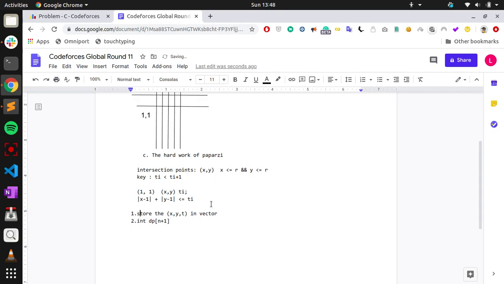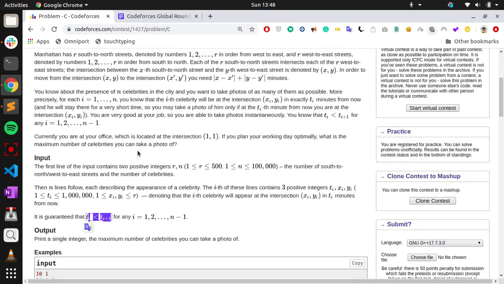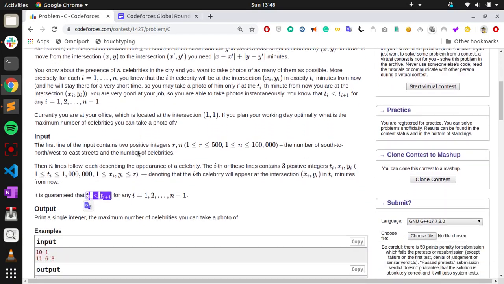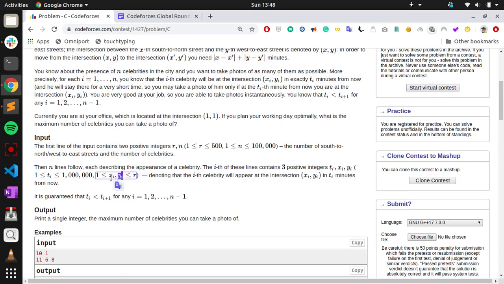Each celebrity is represented by Ci. We are given endpoints, and celebrity i will come at the point xi, yi at time ti.